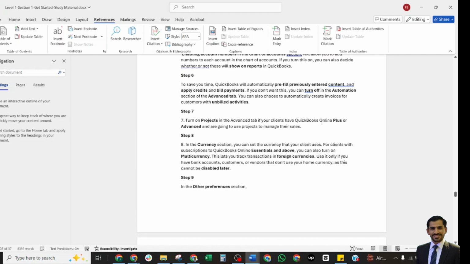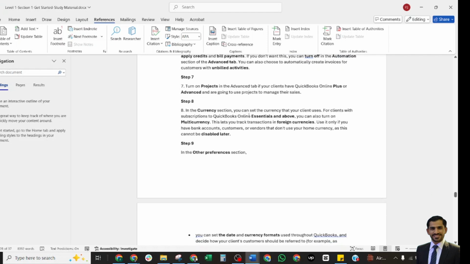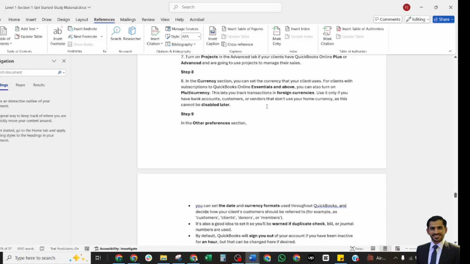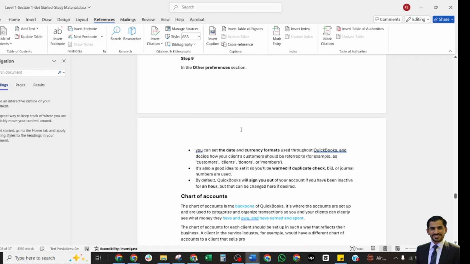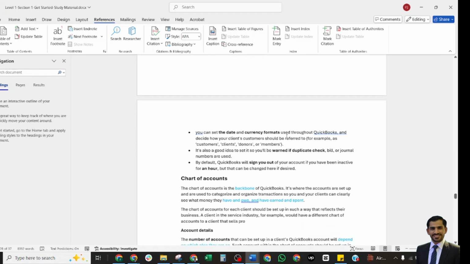Turn on projects. The Advanced tab is also available in our Plus and Advanced subscriptions of QuickBooks Online. In the currency section, you can also enable these options in the Essentials or above plans. Once multi-currency is on, it cannot be disabled later. So this is a very important point for multi-currency that you should keep in mind while enabling it. The other preferences we have already discussed: you can set the dates, currency formats, and others.